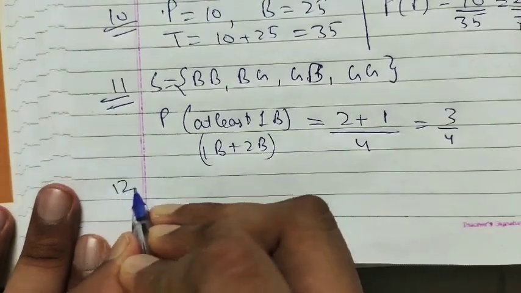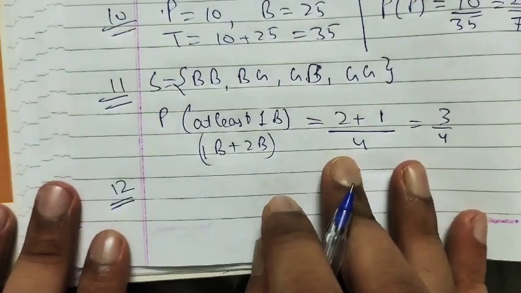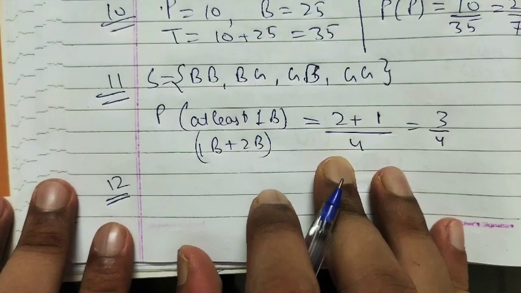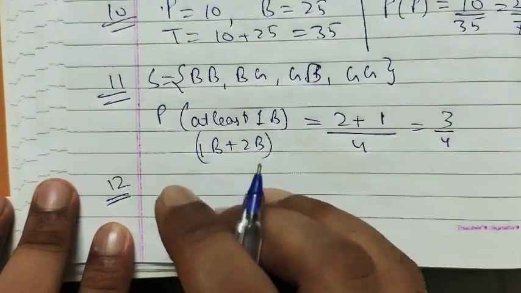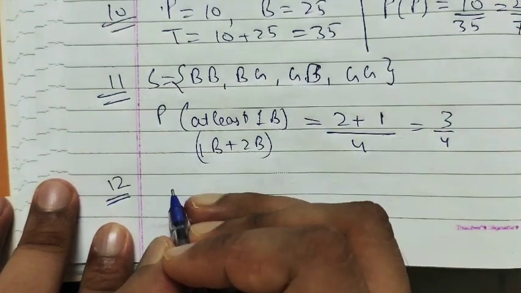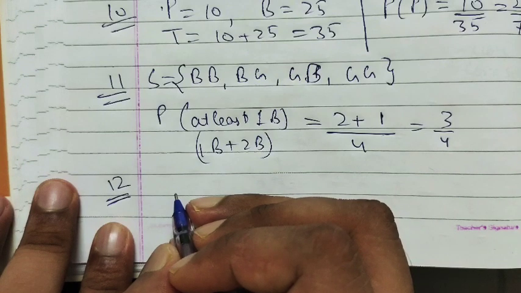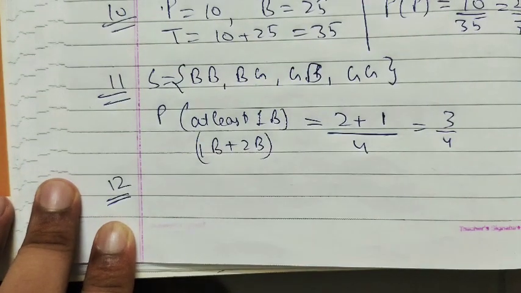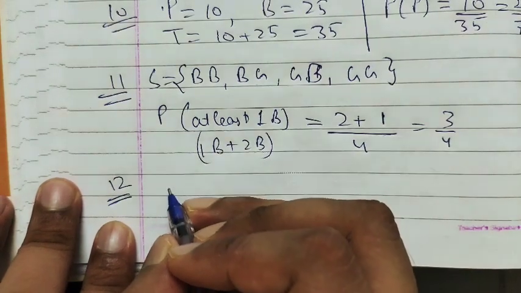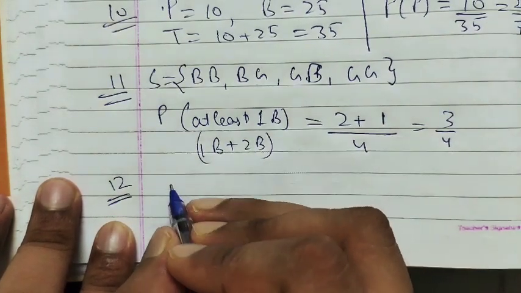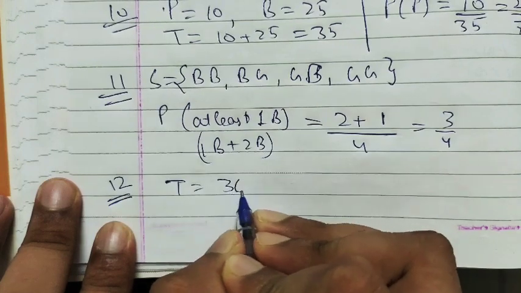Next, 12th. In a single throw of two dice, find the probability of not getting the same number on both the dice. Same number can be 1 1, 2 2, 3 3, 4 4, 5 5, 6 6. So total outcomes are 36.